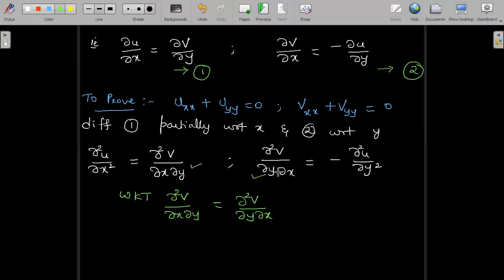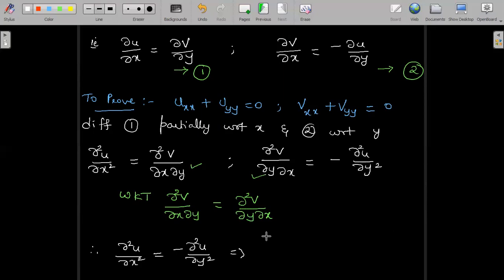So since they are equal, the LHS here and the RHS here are equal, we can equate the other one. Therefore, ∂²u/∂x² is equal to minus ∂²u/∂y².